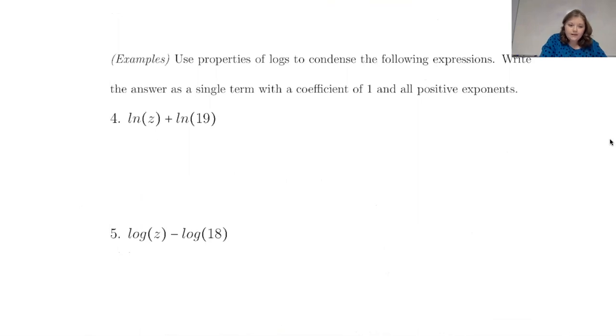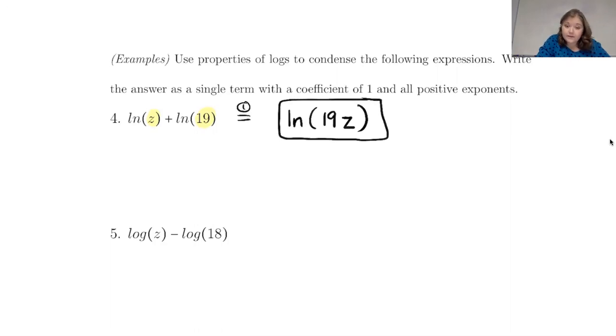Okay. So with the first one, we have 2 logs being added together. And so that is property number 1, which means we can write it as a single logarithm. And instead of addition on the inside, we're going to have multiplication. So we multiply z and 19. We'll get 19z. And so you notice we have 1 logarithm, and there's no coefficient out front, or if there was a coefficient out front, it would just be 1. And so this is actually just a 1-step problem. It's already in its most condensed form.